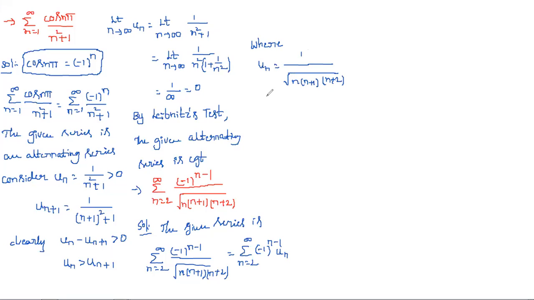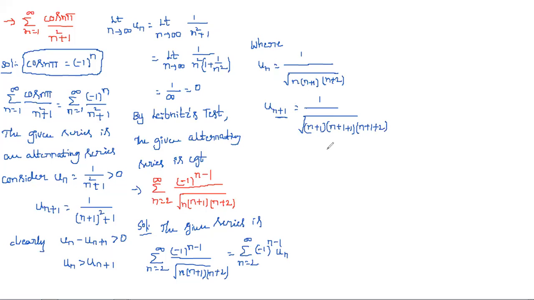Now we need to apply Leibniz's test. For applying Leibniz's test, the first condition is un greater than un plus 1. For that, un plus 1 we get just by substituting n as n plus 1 in place of n. So n plus 1, n plus 1 plus 1, and n plus 1 plus 2.